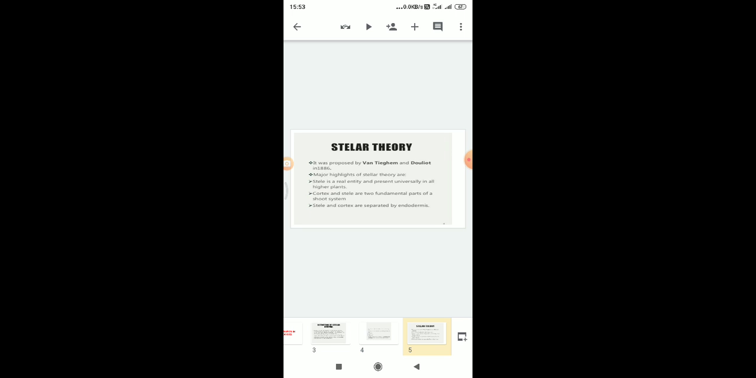Cortex and stele are the 2 fundamental parts of a shoot system. In the shoot, the cortex part and stele part are the fundamental parts. And the stele and cortex are separated by the endodermis. So this is the arrangement of the parts in the plant body. Now, the stelar evolution in pteridophytes.